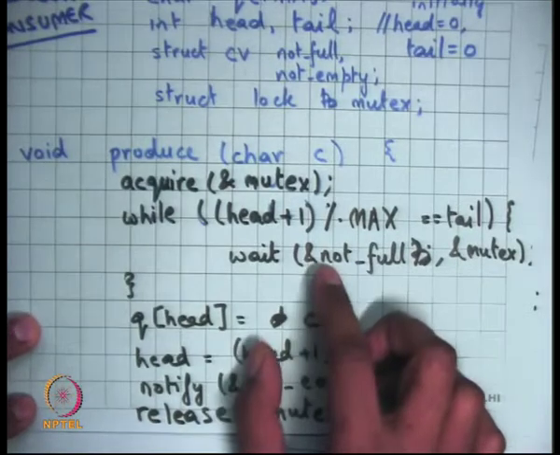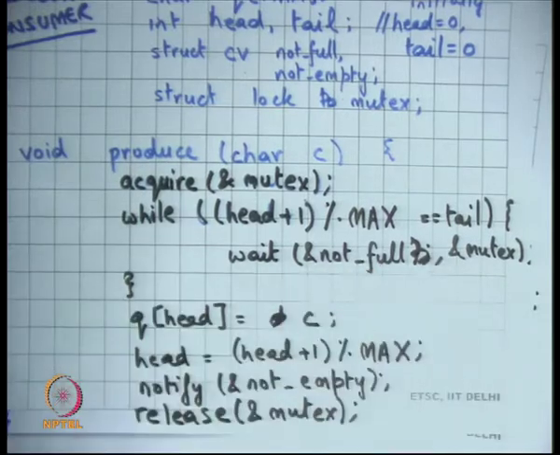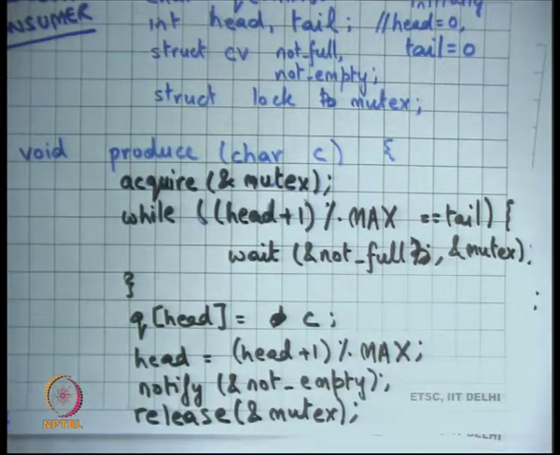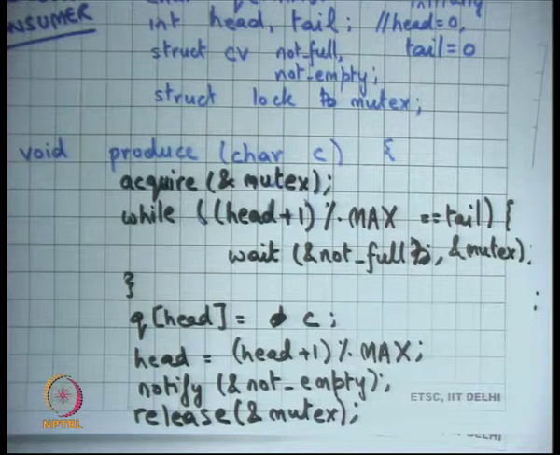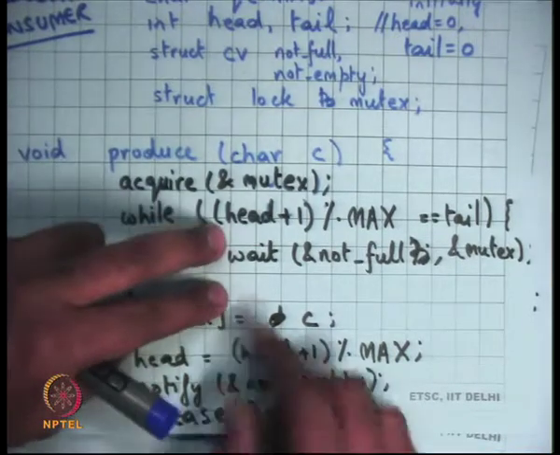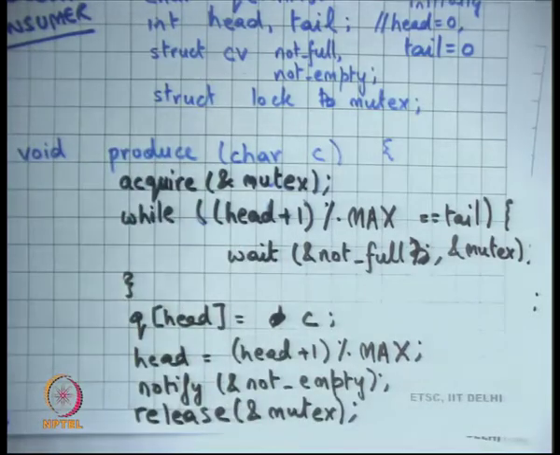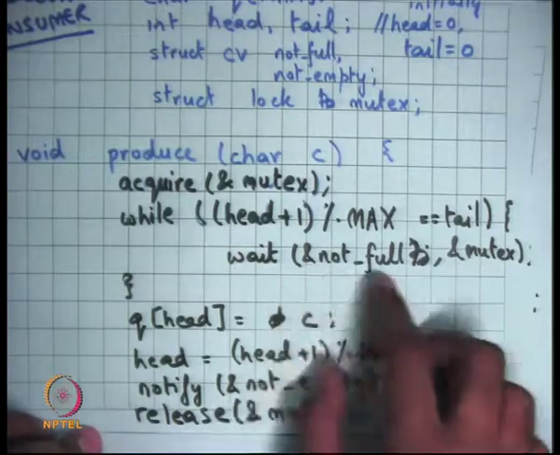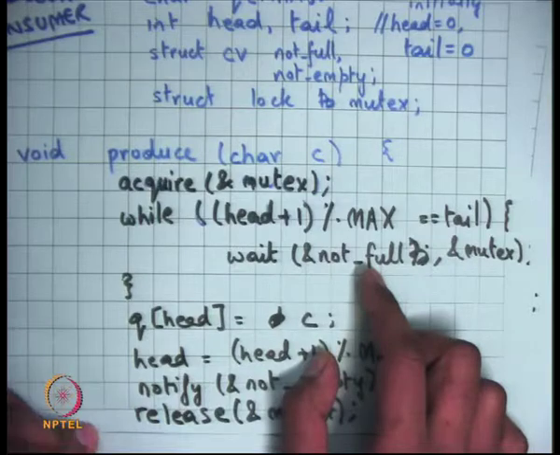And if not, then I should wait on this condition variable called not full, and the second argument to this wait is the mutex. The semantics of the wait are that it will release the mutex just before going to sleep, in an atomic fashion, and after it gets woken up, the first thing it will do is try to reacquire the lock, right? So the idea is that it will release the lock before sleeping and reacquire the lock after it wakes up, right? And the condition variable it's waiting on is called not full, right?